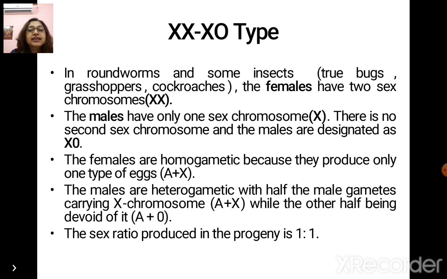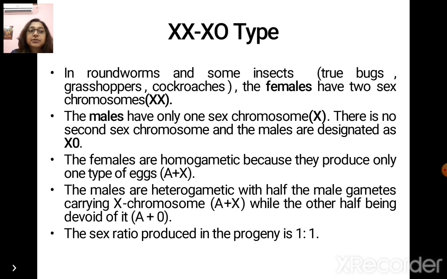There is no second X chromosome and the males are designated as X0 or XO type. The females are homogametic because they produce only a single type of egg, where there will be A autosomes, A representing the autosomes, and a single X chromosome. The males are heterogametic with half the male gametes carrying X chromosome while the other being devoid of it. The sex ratio produced in the progeny is 1:1.